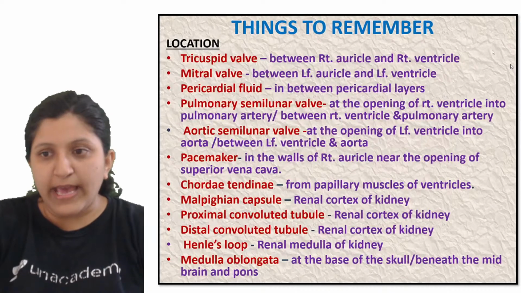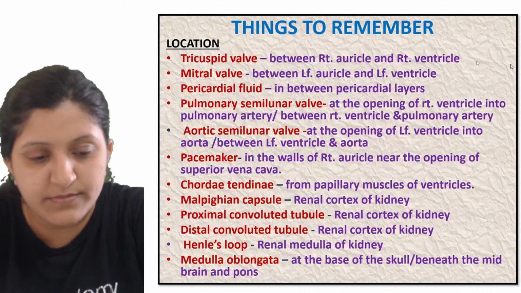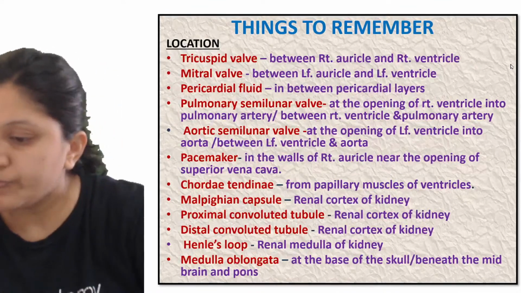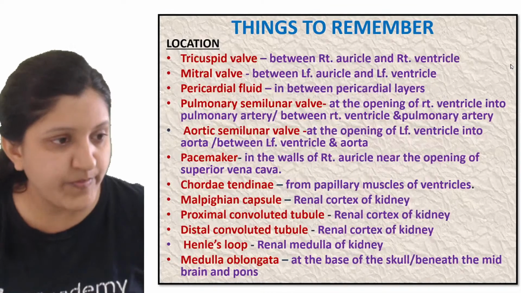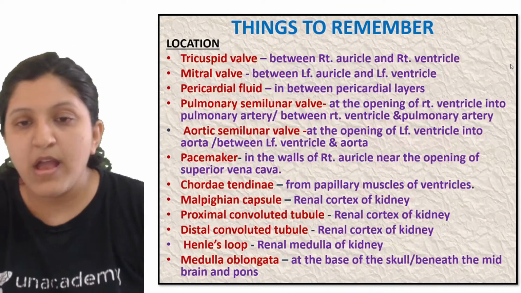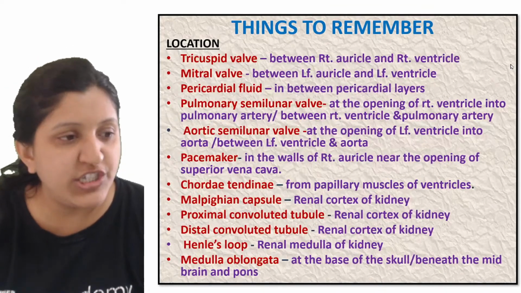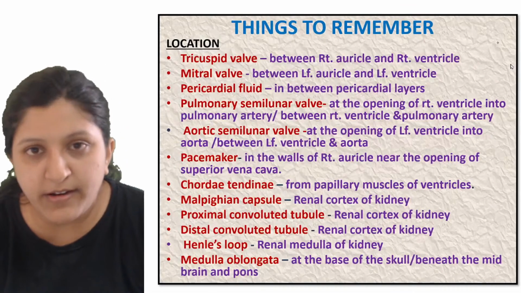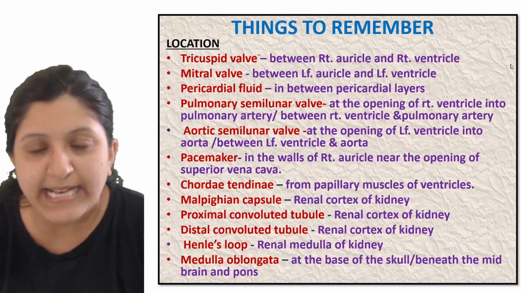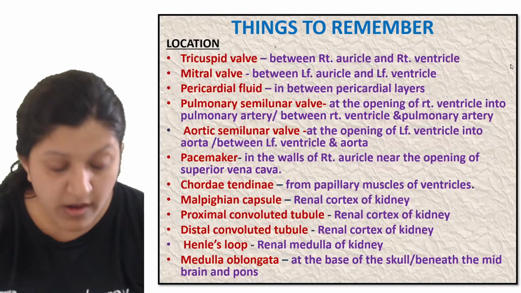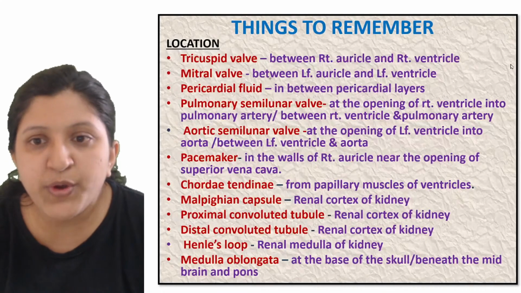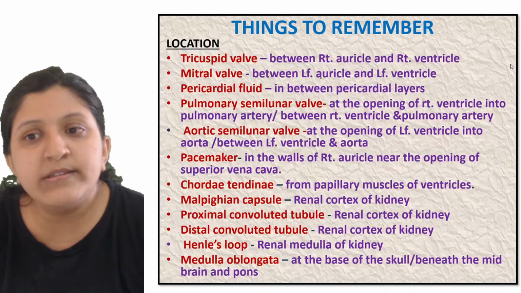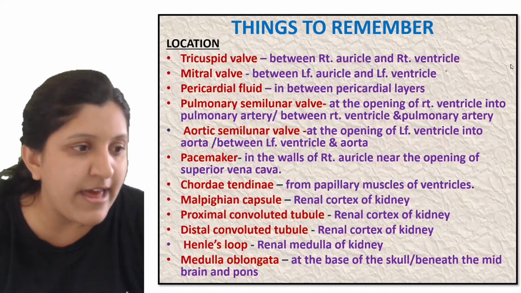So let's have a look at the location. All right, so now tricuspid valve between the right auricle, right ventricle. Okay, so where exactly this is present. Then there is mitral valve. Okay, so that is between the left auricle and then the left ventricle.